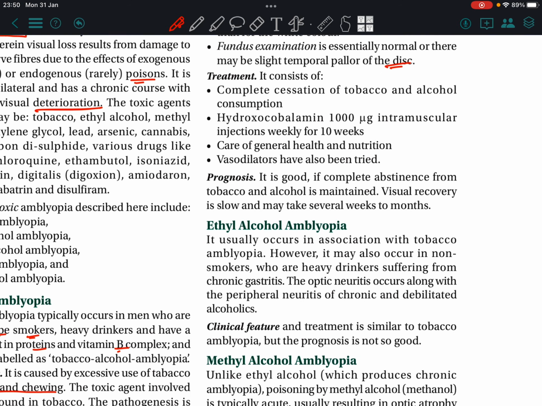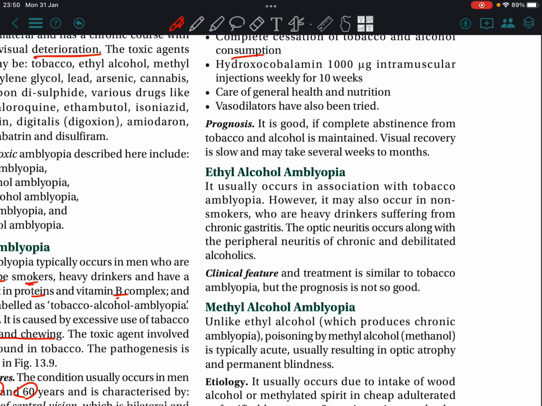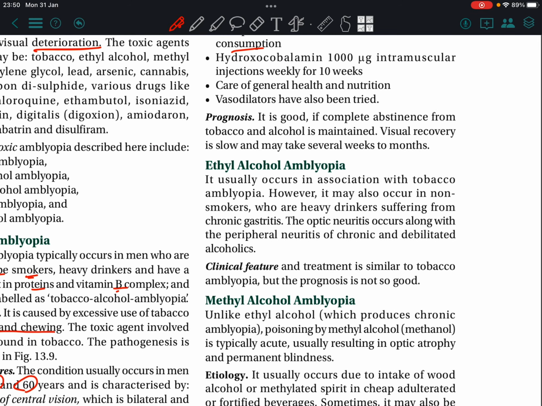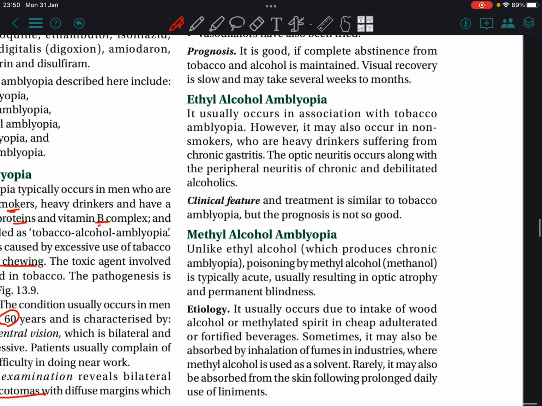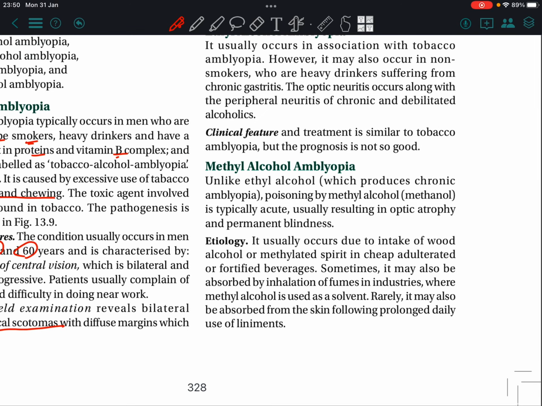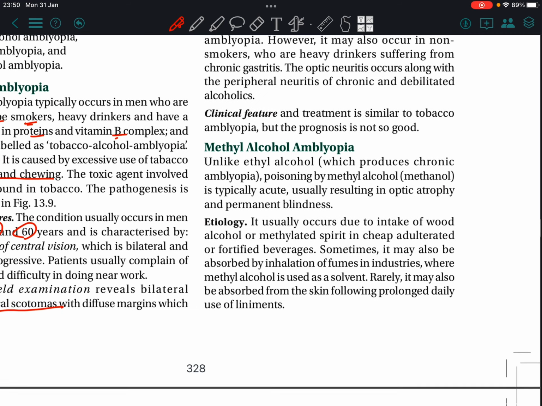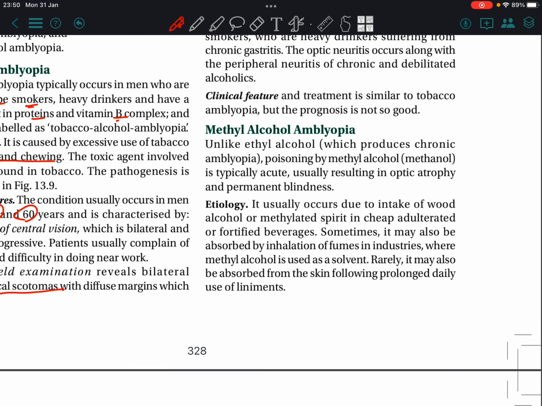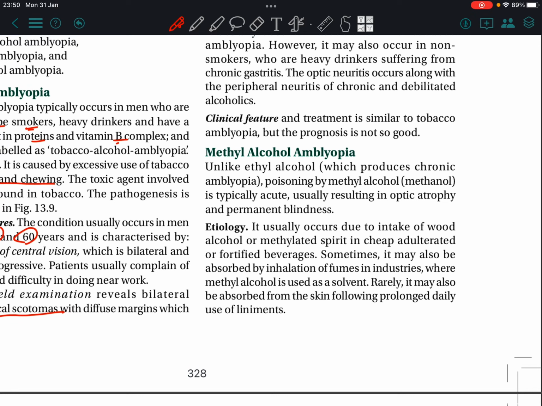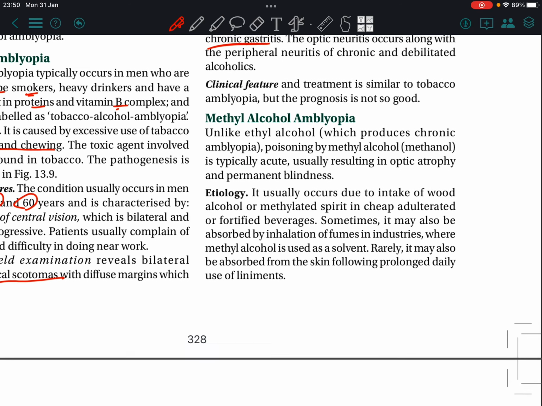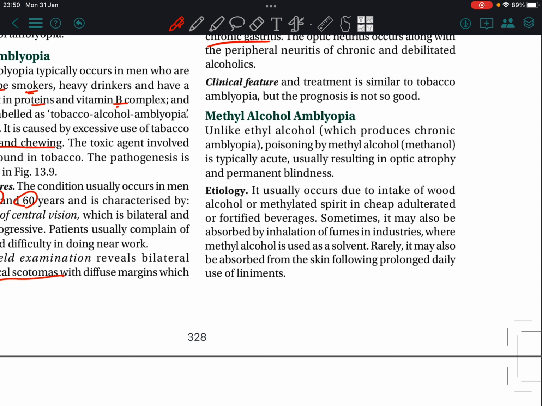Treatment consists of complete cessation of tobacco and alcohol consumption, hydroxocobalamin 1000 microgram intramuscular injection weekly for 10 weeks, and general health and nutrition. Ethyl alcohol amblyopia is often associated with tobacco amblyopia, in heavy alcohol drinkers, who may be suffering from chronic gastritis. Clinical features and treatment are similar to tobacco amblyopia, but prognosis is not so good.